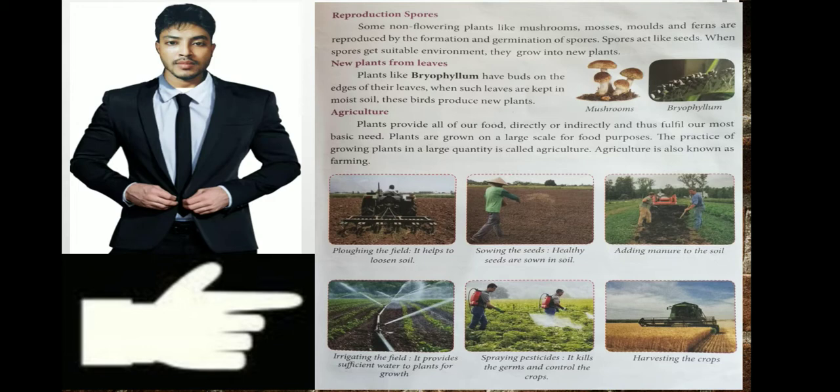Now we learn about agriculture. Agriculture provides food for all of our needs; without food we cannot live. As you can see in the picture, first, plowing the fields helps to loosen the soil. After that, sowing the seeds. Sowing means putting the seeds. Third, adding manure to the soil. Fourth, irrigation: the field is provided with water. Fifth, spraying pesticides, so that germs and insects can be killed. And then harvesting the crop. This is the process, so we will learn next in the next picture what the other processes are.